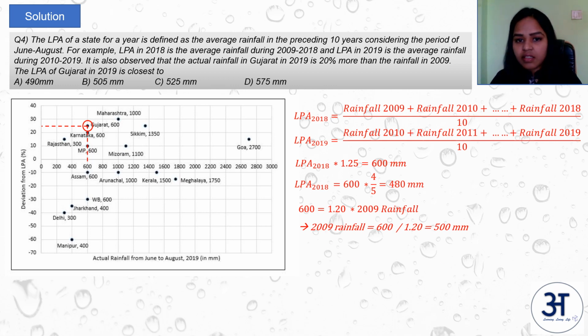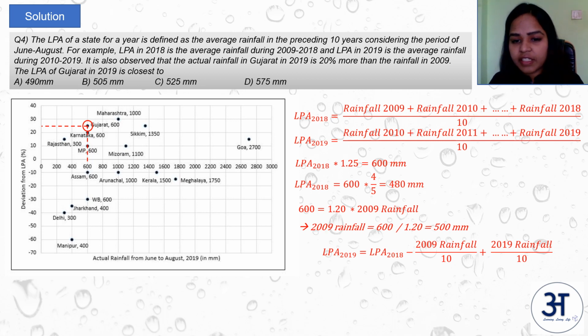So once you get this, if you see the relation between LPA of 2018 and 2019, so LPA of 2019 is equal to LPA of 2018. You're removing this 2009 term and adding 2019 term. So minus 2009 rainfall by 10 plus 2019 rainfall by 10. So that will be equal to 480 minus 500 by 10 plus 600 by 10. So that is 490 mm. So your answer is A.